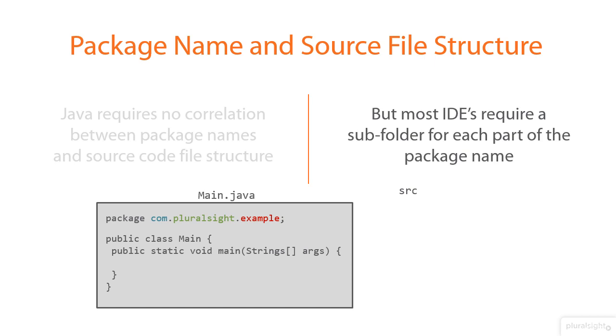Basically, each of the parts of that package name needs to be its own subfolder. So under source, the IDE expects a com subfolder to match the first part of the package name. Then under that it expects a pluralsight subfolder, and then an example subfolder, and then finally our Main.java is expected to be inside of there. So as you have different package names, this hierarchy is going to have to match up to all those. Again, this is true in IntelliJ, it's true in NetBeans, it's true in most IDEs.